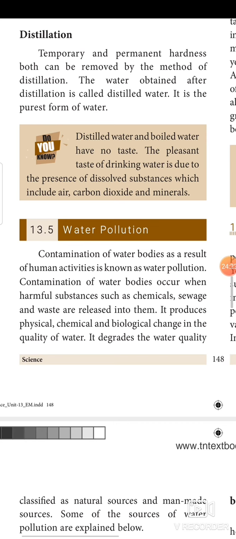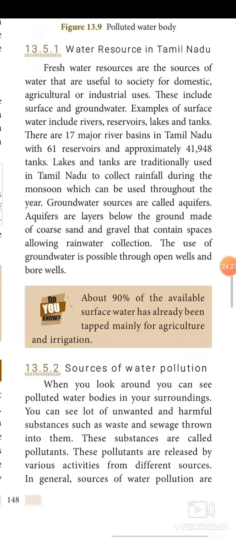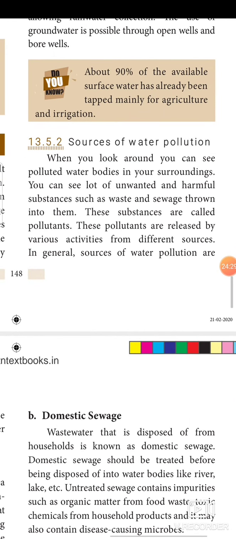Water resources in Tamil Nadu has been given to you. You go through the water resources of Tamil Nadu. It will give you a wide knowledge about it.